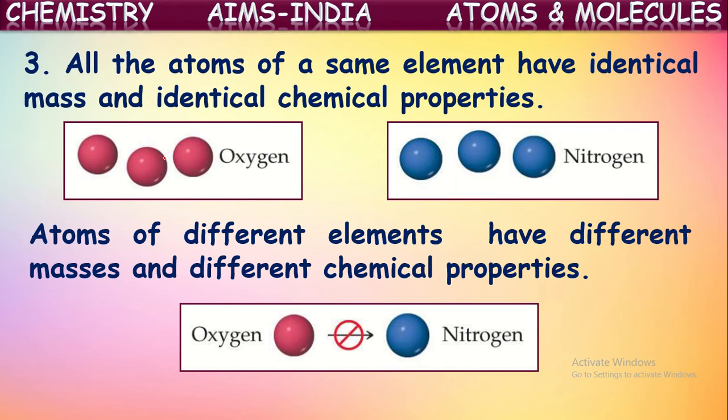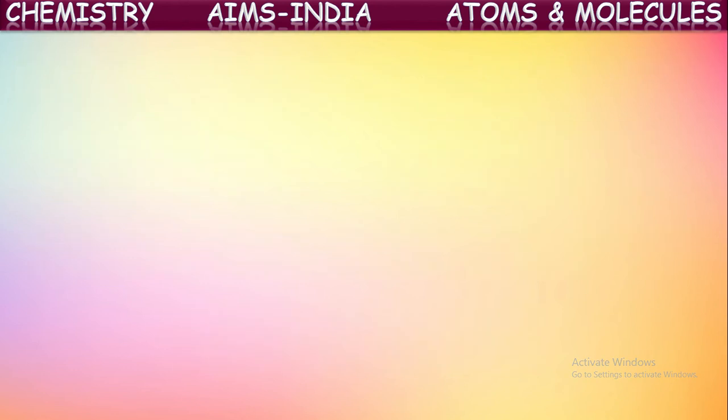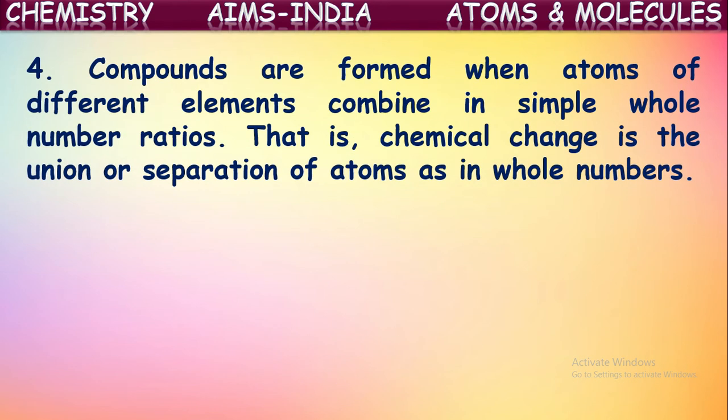Okay, different physical properties they will be having, and even chemical properties also will be different for these. Atoms of same element are having same properties, and atoms of different elements are having different properties. This is one point given. Next proposal is compounds are formed when atoms of different elements combine in simple whole number ratios. Yes, compounds are formed when two or more atoms of elements are combining together in different whole number ratios.